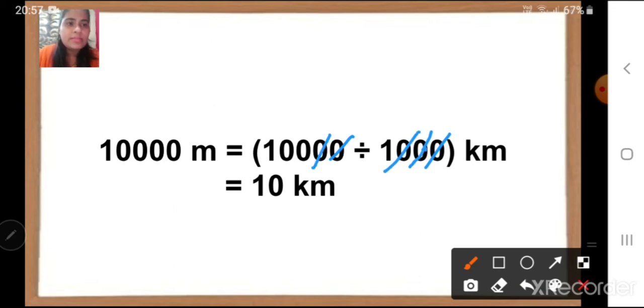Here 10 cancel, here 10 cancel. Now children, this side we don't have any more zeros to cancel. Okay, with the other side. So we are going to stop. And what answer did we get here? We get here 10. So 10,000 divided by 1000 is equal to 10 kilometers. Got it children? Or simply if you want, you can divide also.